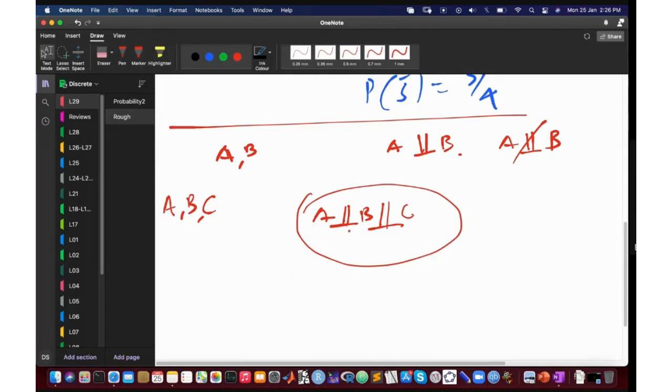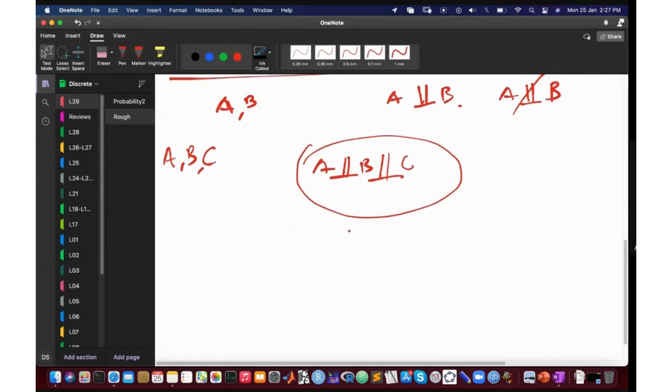Sir, can it mean that A and B are independent, and B and C are independent, but then not A and C are independent? No, sir. It might be that A and B independent, B C independent, but A and C might not be independent. सर इट्स बिकॉज ए बी और सी तीनों सेट्स हैं तो उन तीनों की इंटरसेक्शन एक चीज होगी बट there could be different intersections A और B की आपस में, A और C की आपस में. तो it's possible कि A and C are आपस में dependent, लेकिन वो तीनों मिल के dependent नहीं हैं एक दूसरे के. True.